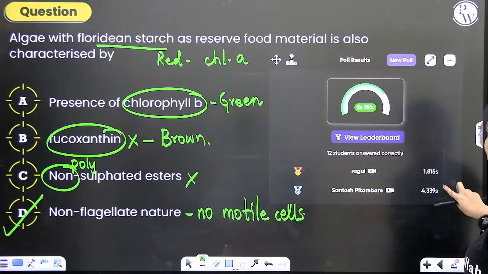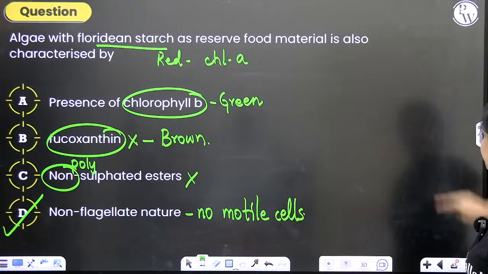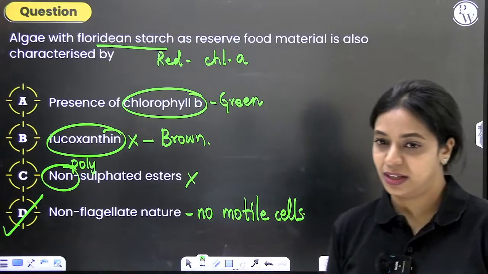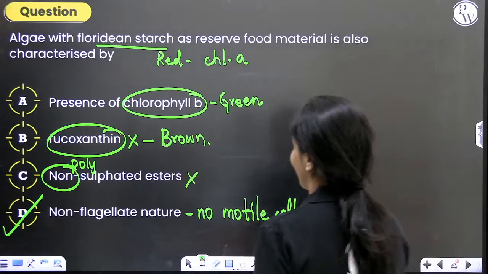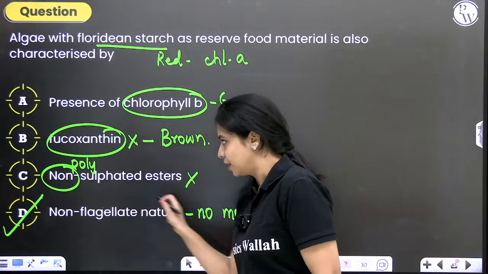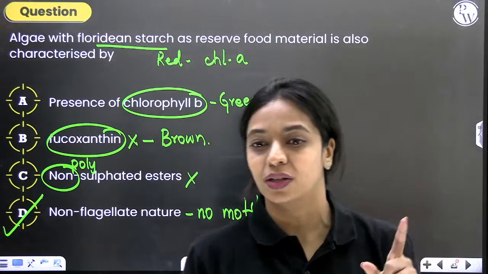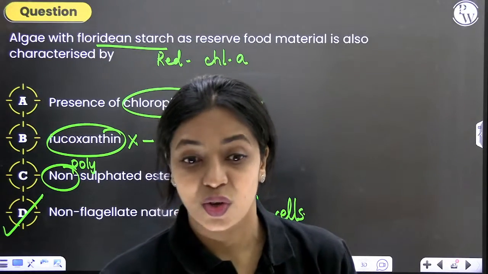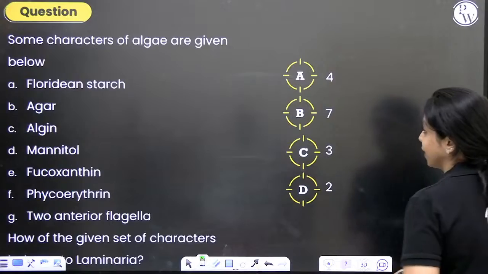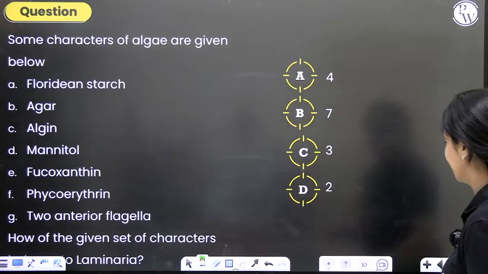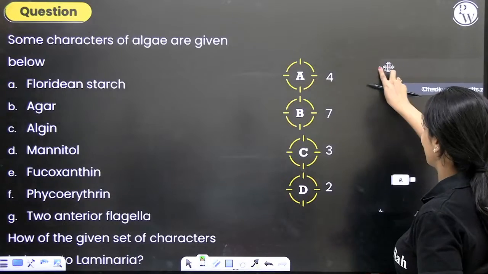75% of you have answered correctly. Rahul, Santosh, Akash are on the top 3. Is it clear? I think some of you have gotten confused with this because we saw in red algae polysulfate was there. You saw the sulfate word and got confused, right? So you have to be very, very careful. Now let's take a look at the next question. This is an interesting question. 30 seconds might not suffice, but let's see.